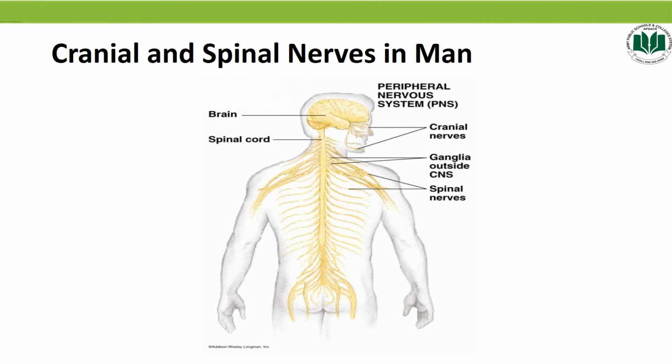When we are talking about the 31 pairs of spinal nerves, they are all mixed nerves. The spinal nerves provide two-way communication between the spinal cord and parts of the arm, leg, neck and trunk. Each spinal nerve emerges from the spinal cord by short branches or roots that are called the dorsal root and ventral root. Each spinal nerve serves the particular region of the body in which it is located.